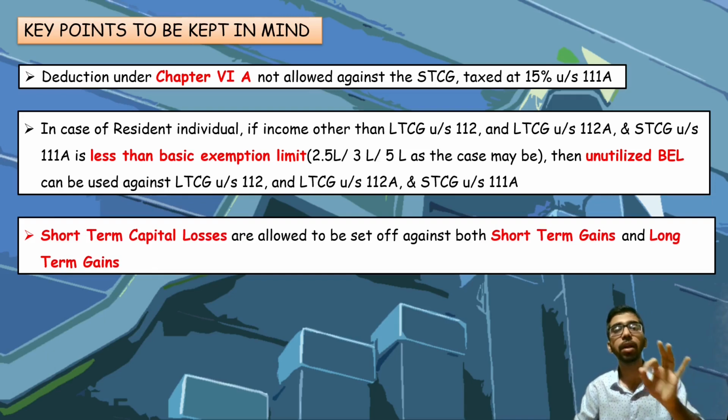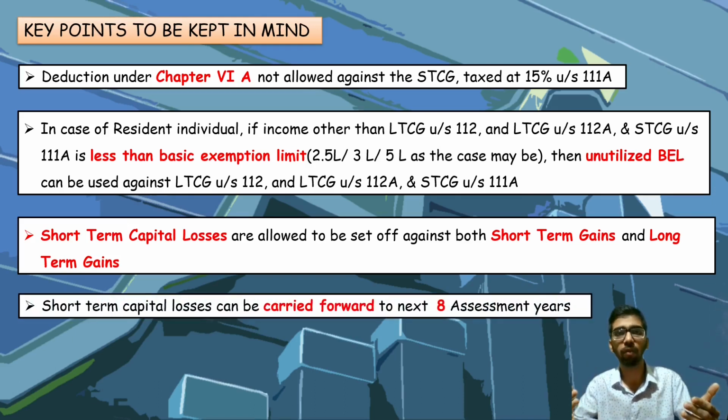Third, short-term capital losses are allowed to be set off against both short-term capital gain and long-term capital gain. These losses can be carried forward up to the next 8 assessment years. This is the fourth key point.